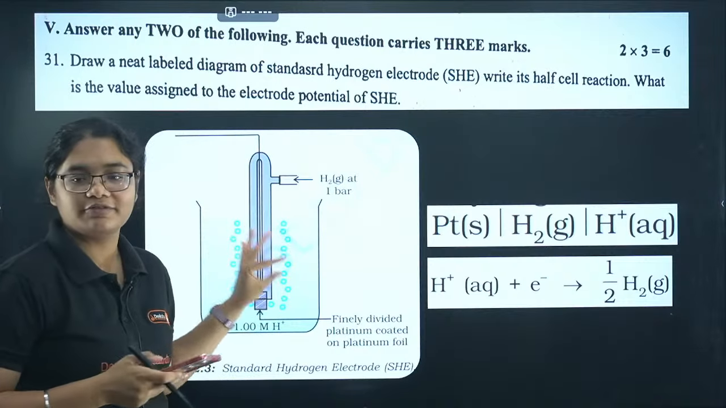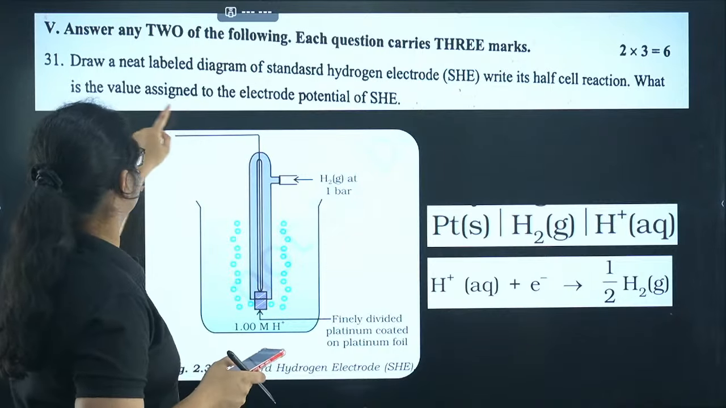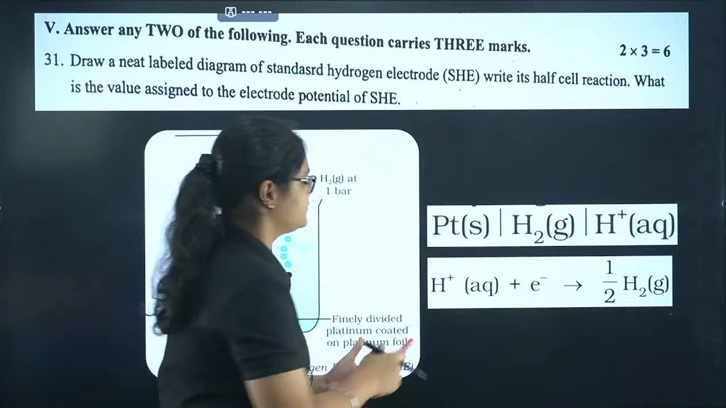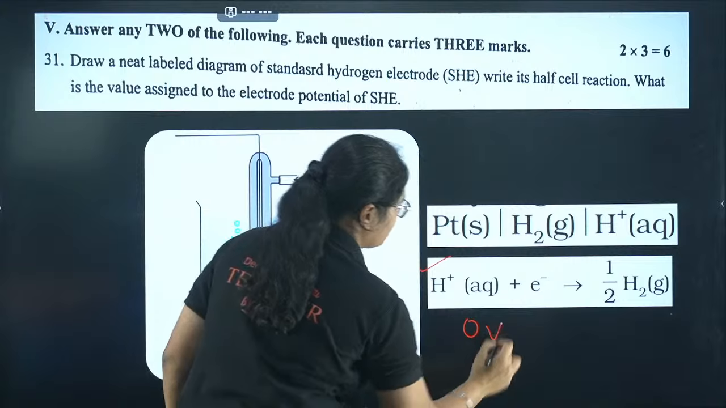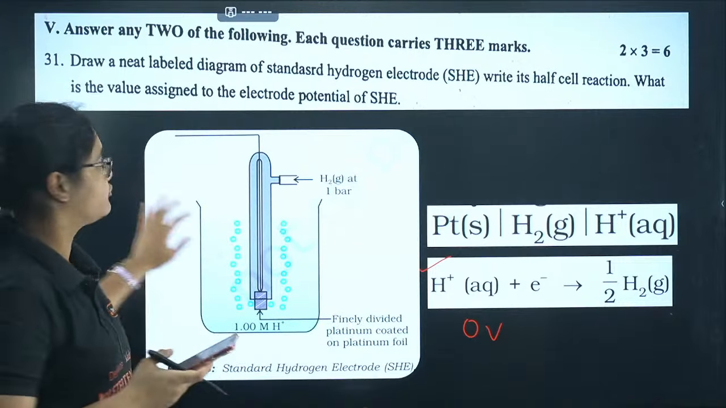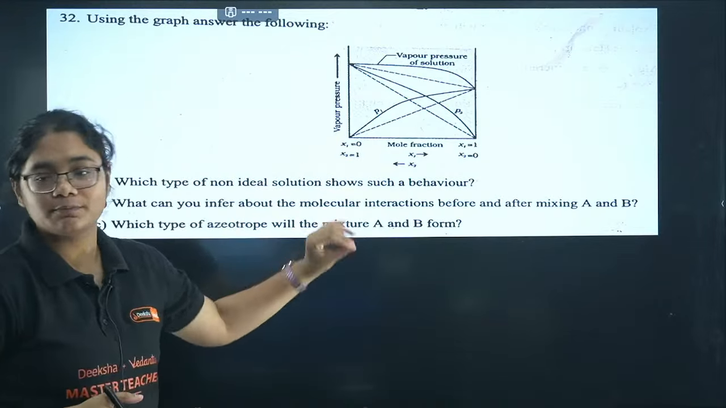Next we have draw a neat labelled diagram for SHE. So this is the diagram of SHE that you have to draw. And write the half cell reaction. So this is the half cell reaction. What is the value assigned here? Value is 0 volt. Okay, the electrode potential of hydrogen is 0 volt. This question was super easy here.